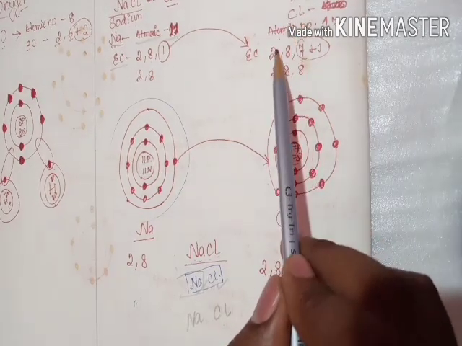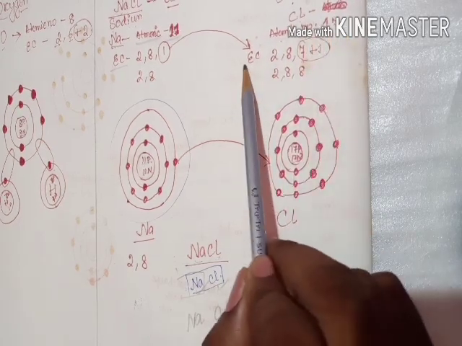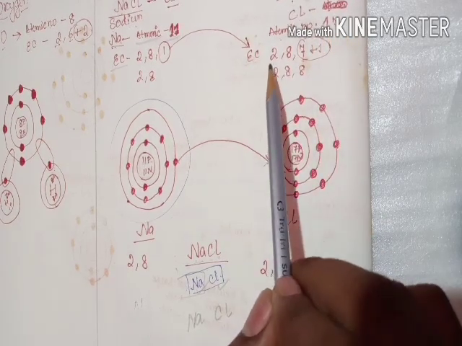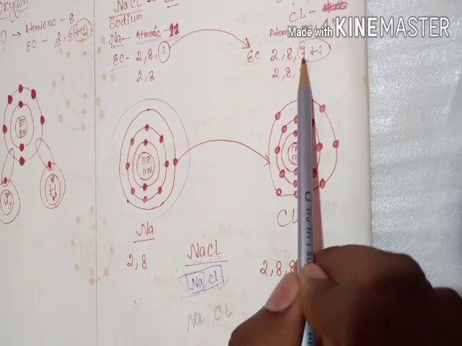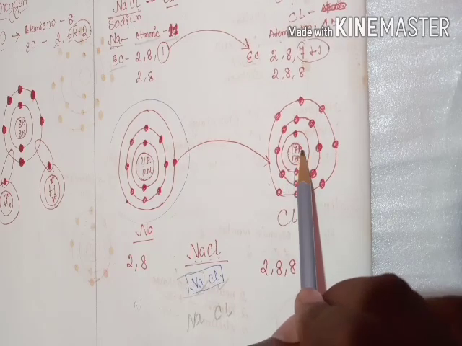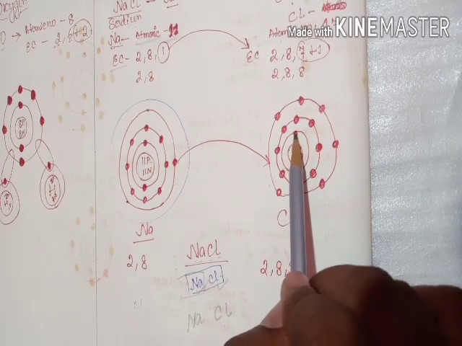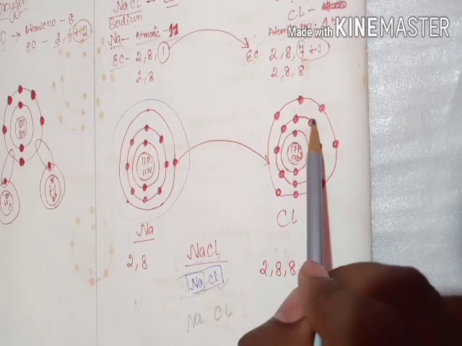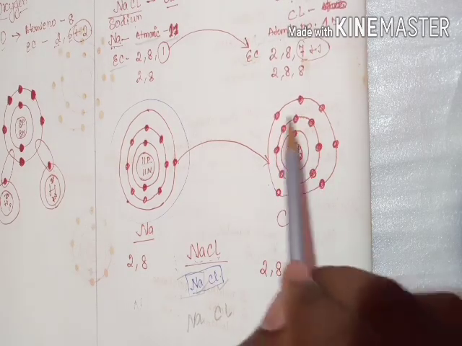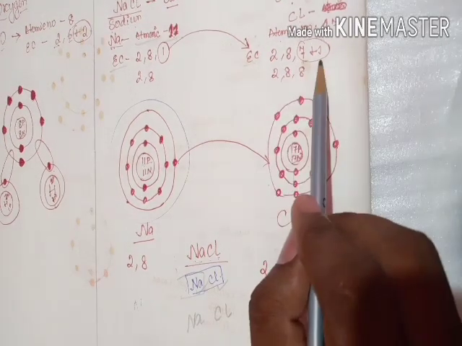In chlorine, the atomic number is 17, and the electronic configuration is 2, 8, 7. So in the nucleus, it is 17 protons and 17 neutrons. In the first shell, it is 2 electrons. In the second shell, we have 8 electrons. In the outermost shell, that is the leftover, we have 7 electrons.